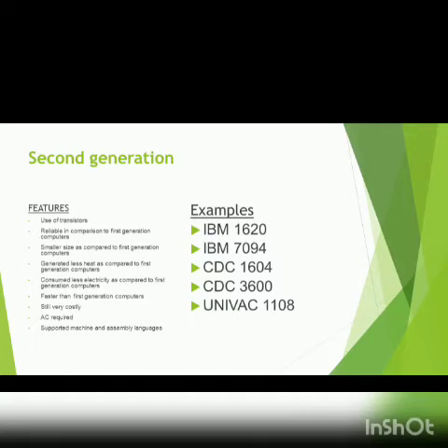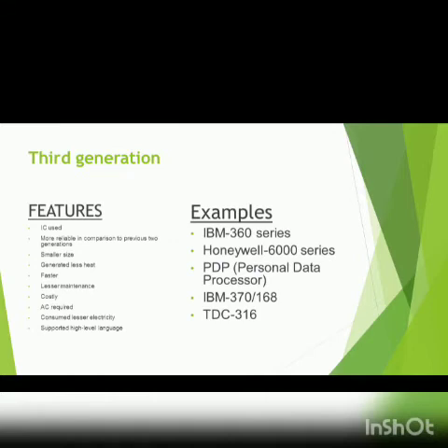Now we move on to third generation computers. They used ICs for the first time. They were more reliable in comparison to previous computers and quite smaller in size. They generated less heat and were faster. They required less maintenance and were a bit costly. They consumed less electricity and supported high level language. Again, what does high level language mean?